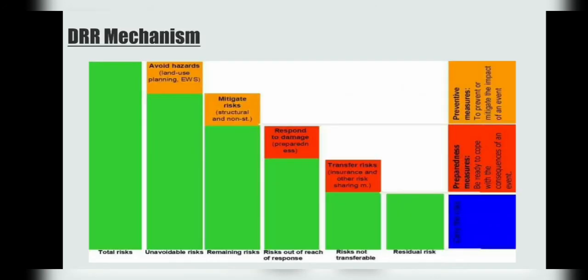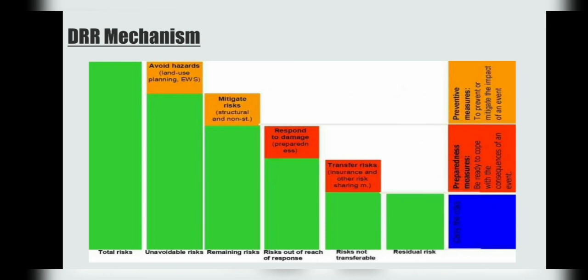So here are the DRR mechanisms. The main mechanisms for DRR are: avoid hazards, which means prevention of damage through the avoidance of hazard zones, temporary and permanent. Next is mitigate risk, which means mitigating the effect of an event by reducing magnitude and probability of damage, that is, reduction of hazard and vulnerability.